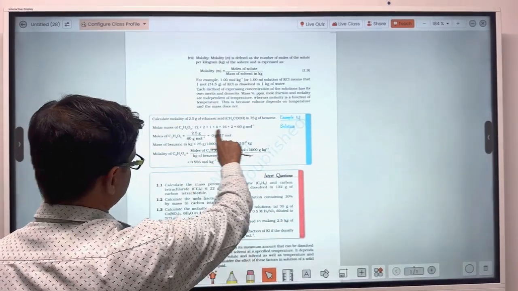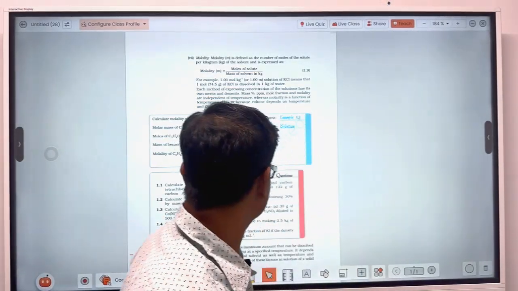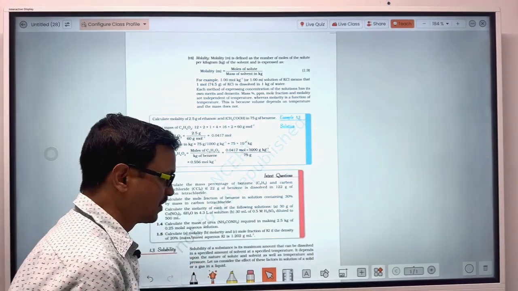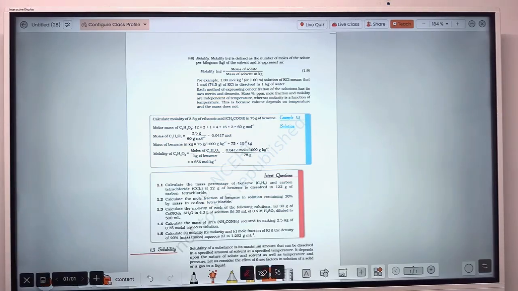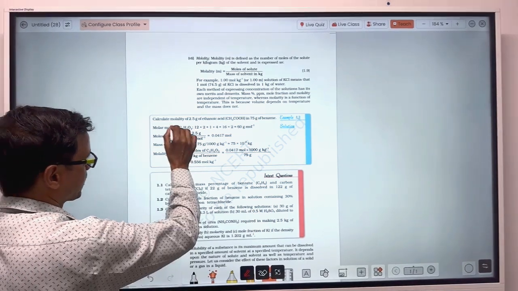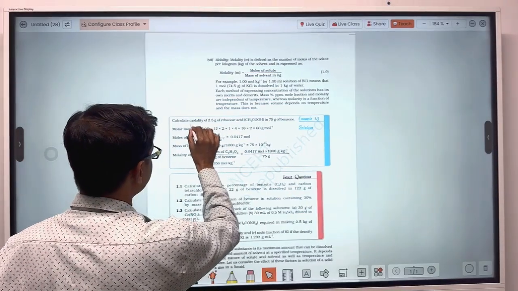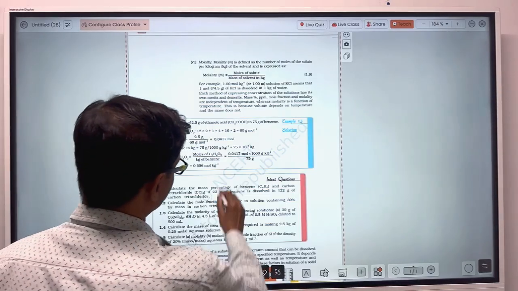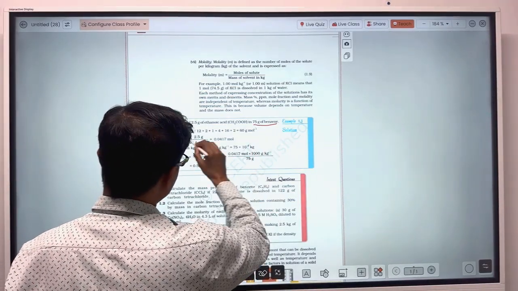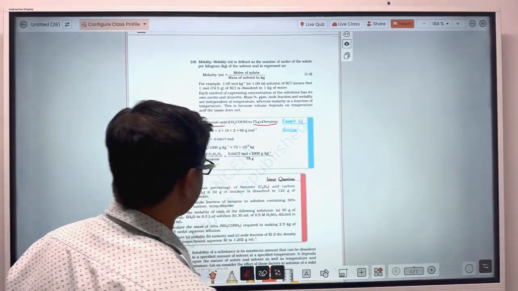Now let's see this question, and this question is very easy. You can solve this question if you have understood the previous one. But even though, let's discuss this question. Read the question carefully. Firstly, you will have to calculate molality of the solution when 2.5 gram of ethanoic acid is dissolved in 75 gram of benzene.